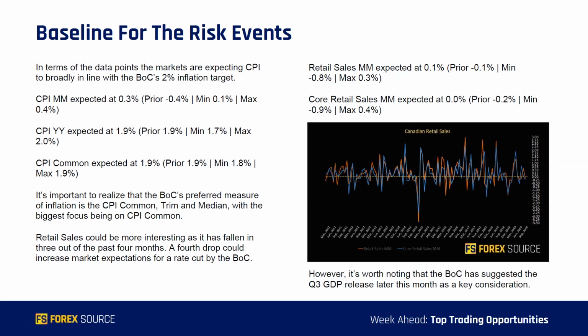Now, in terms of the data points, the market is expecting CPI to come in broadly in line with the BOC's 2% inflation target. We can see that CPI month over month is expected at 0.3, year over year is expected at 1.9, and then CPI common expected at 1.9 as well. Now, it's important here to realize the BOC's preferred measure of inflation is the CPI common, CPI trim, and CPI median. And the biggest one, or the most important one of these three, is the CPI common. So do take note of that one when we have our release on Wednesday.